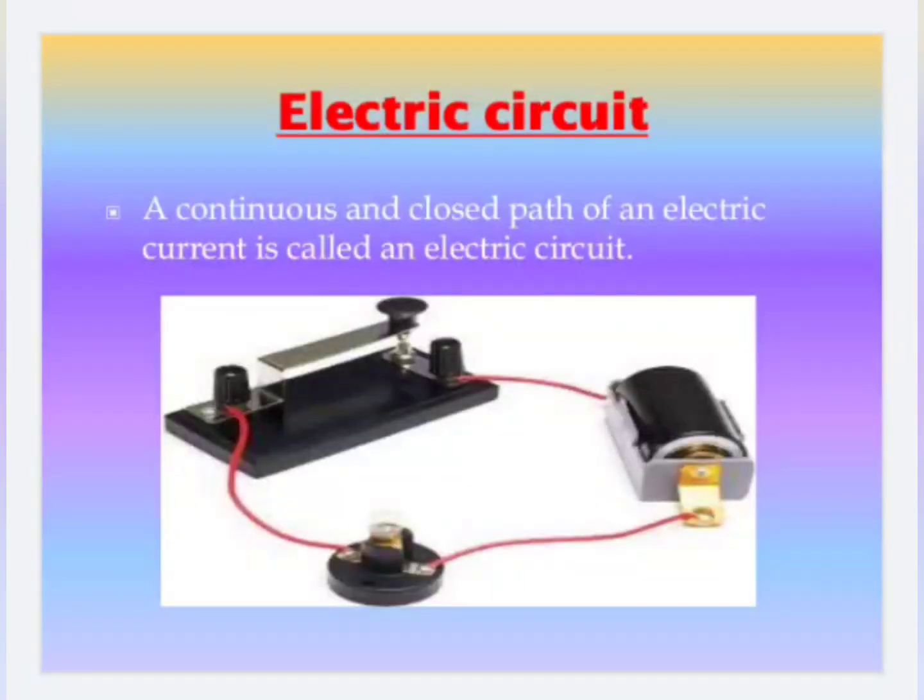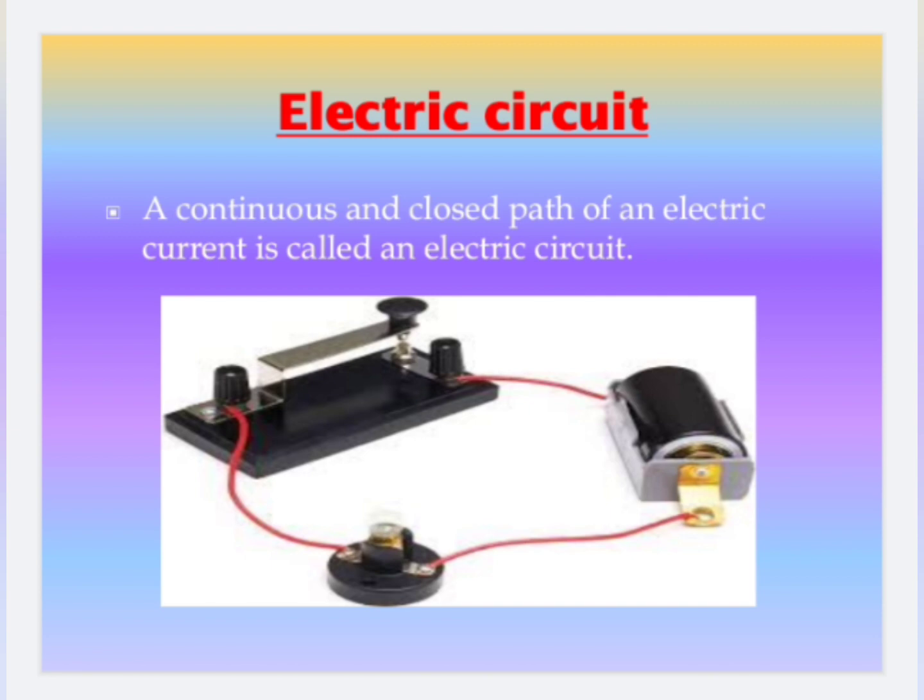Look at this arrangement. A battery, bulb, conductors and a key. These components are connected in an order. A continuous and closed path of an electric current is called an electric circuit. The components are connected in an order. A continuous and closed path of an electric current is called an electric circuit. Define electric circuit.